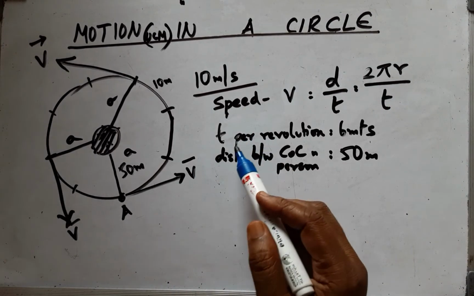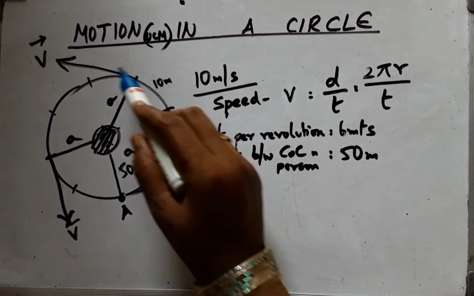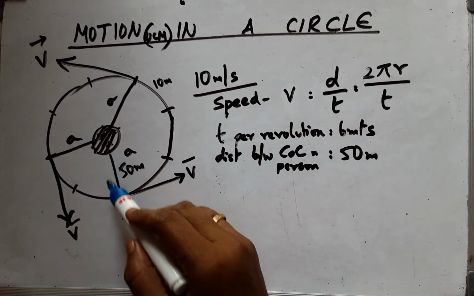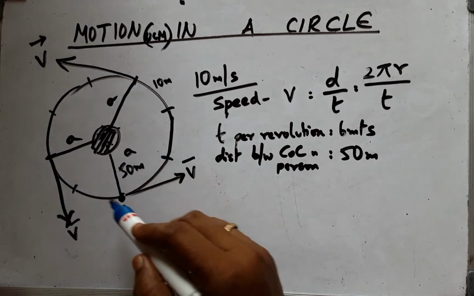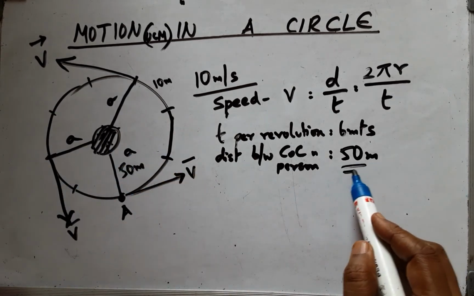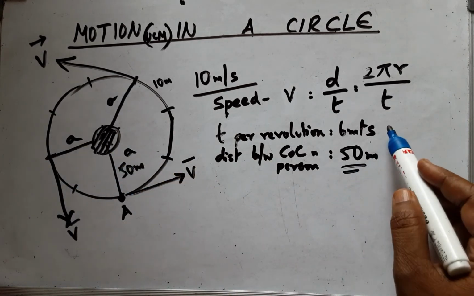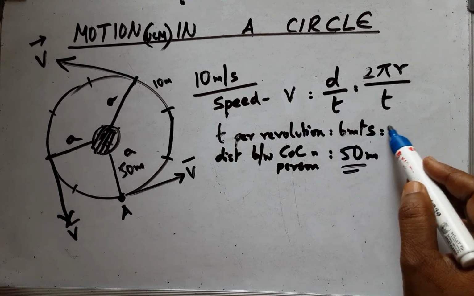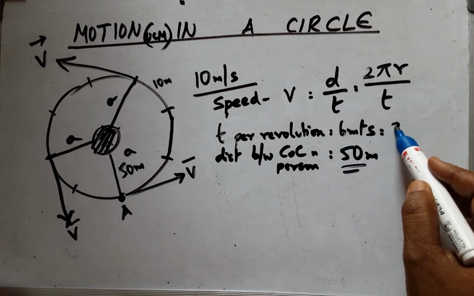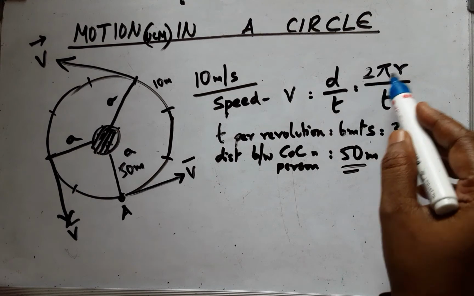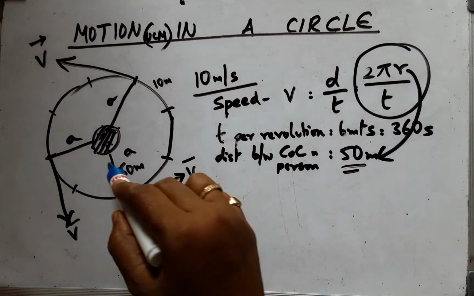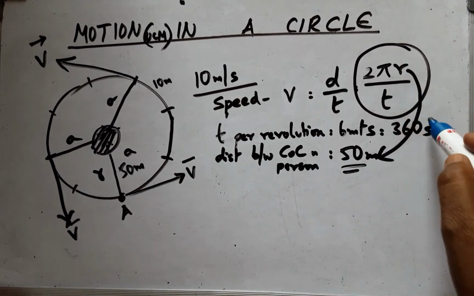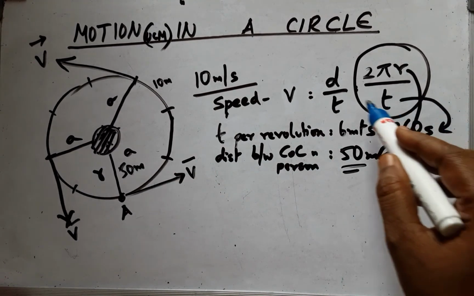A small numerical can explain the thing. The time taken for this revolution is 6 minutes, and the distance between the statue in the temple and the person revolving around it is 50 meters. This being SI unit, we have to go for the conversion of this, which is nothing but 60 into 6, 360 seconds.